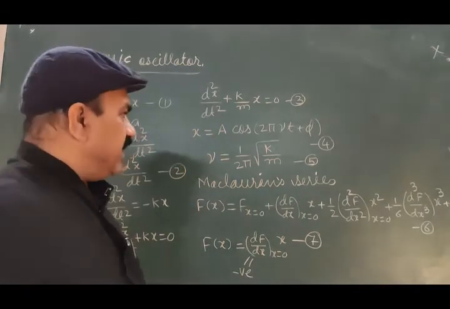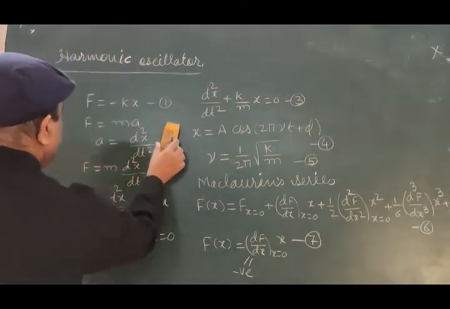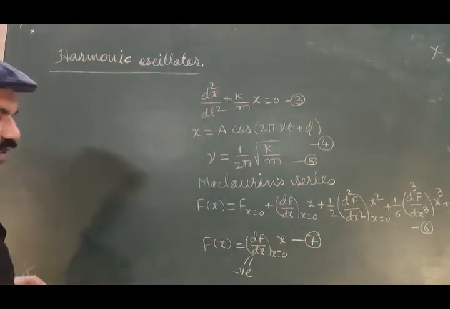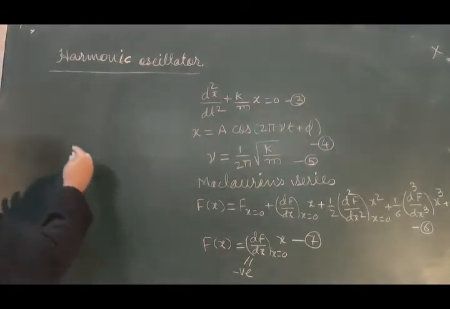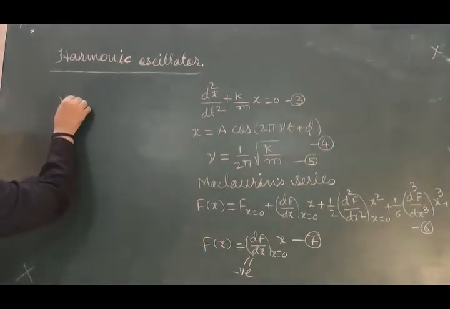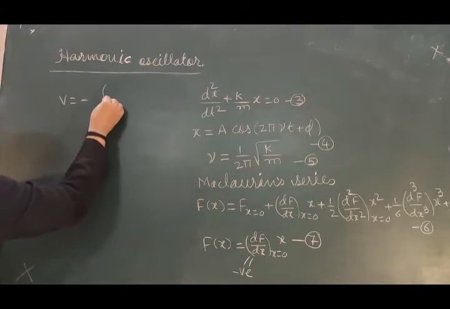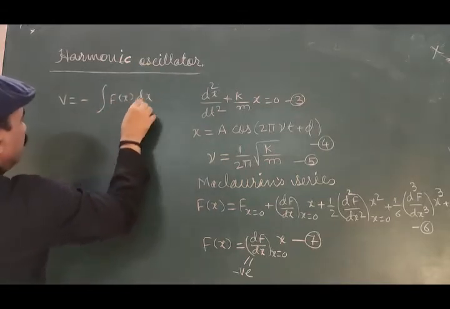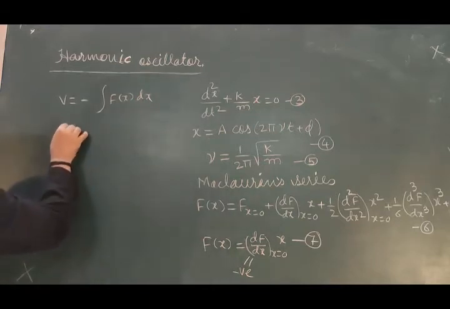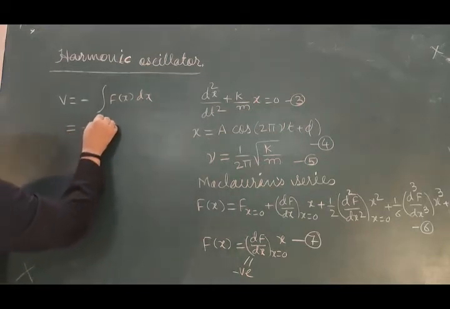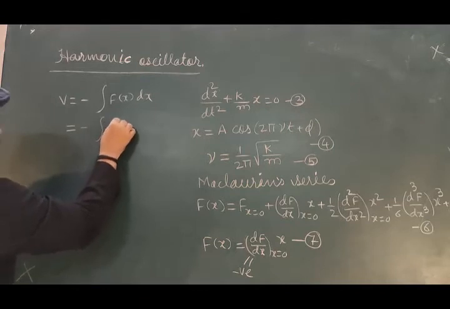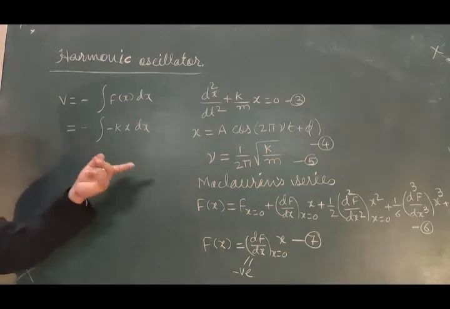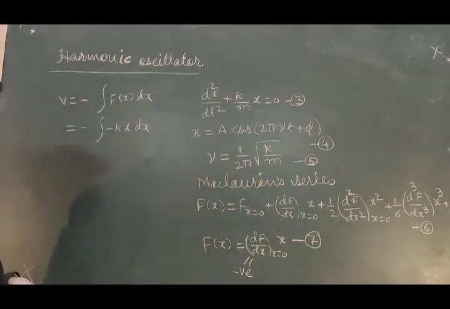Therefore the potential energy, which is also responsible for the harmonic motion, will be V is equal to minus integration of f of x into dx. This is minus integration of minus kx into dx, from equation 1, f of x is minus kx.